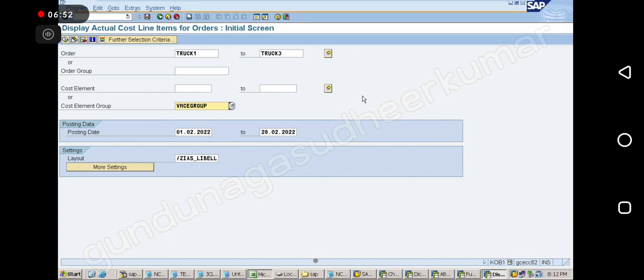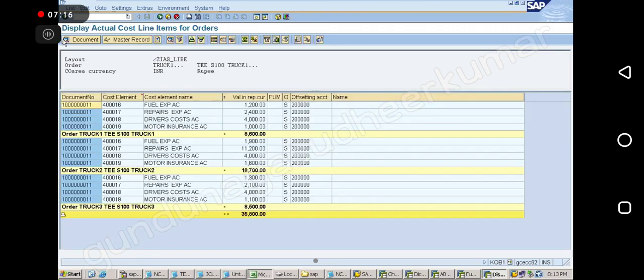Okay, hold on. So now I will get truck wise information, no? Not cost center wise, not cost element wise, truck wise I will get. Now how much maintenance is happening for each truck, I am able to get that report. I don't want to see all this regularly. Okay, execute. You see now, first truck 8,600, second truck 18,700, third truck 8,500.